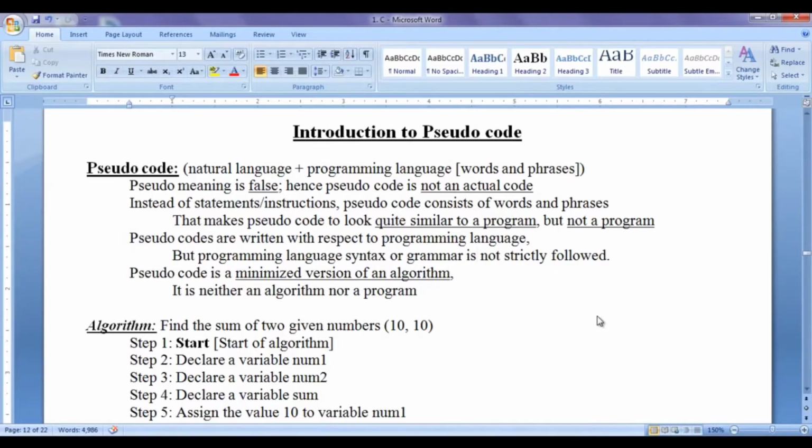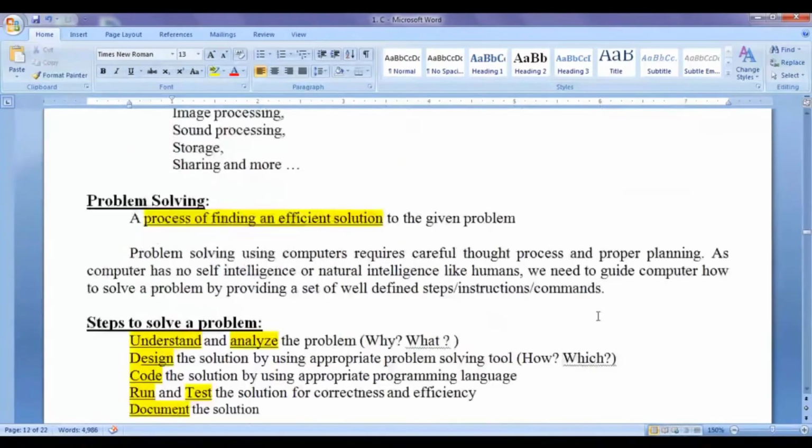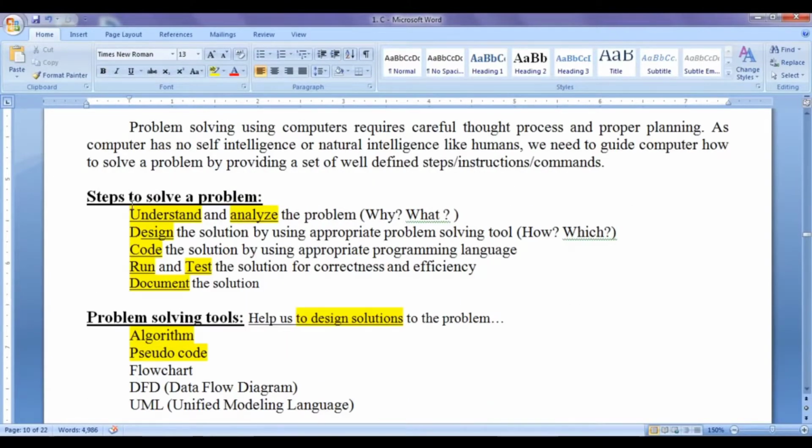Hello friends, welcome back. In the previous tutorials, we understood that a process of arriving at an efficient solution to the given problem is known as problem solving. To solve problems using computers, we need to follow some well-defined and precise steps. First, we need to understand and analyze the problem carefully. Then, design various solutions by using an appropriate problem-solving tool. Algorithm is one of the problem-solving tools which help us to design solutions.